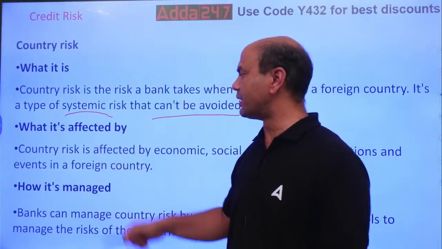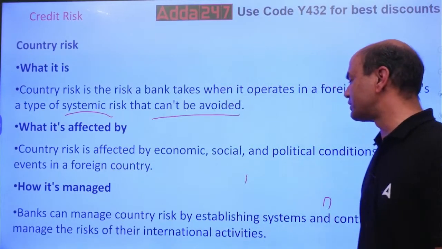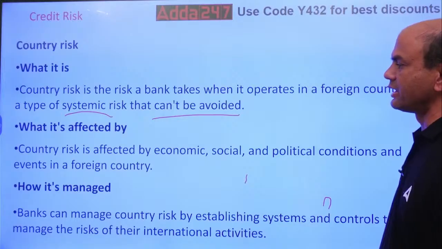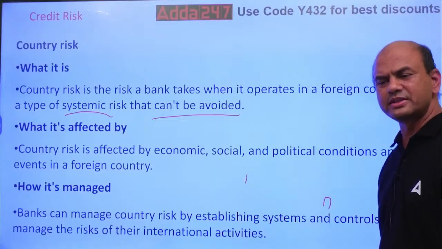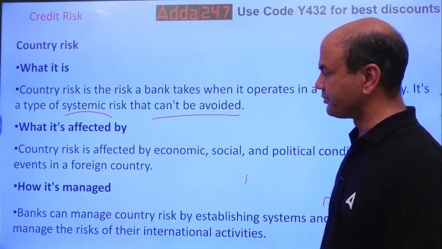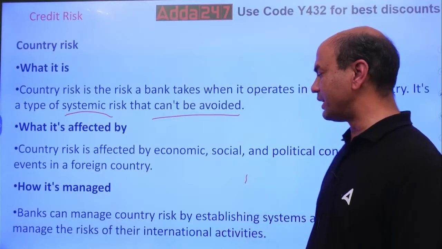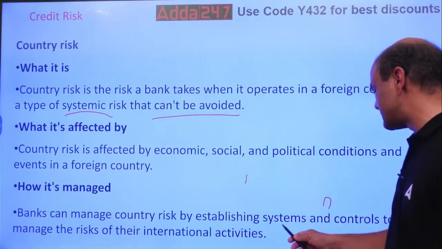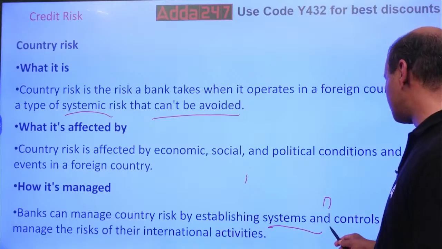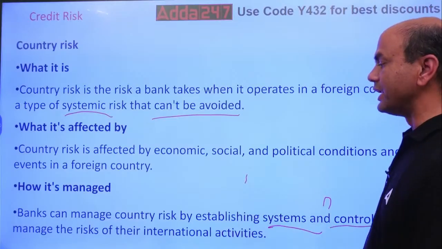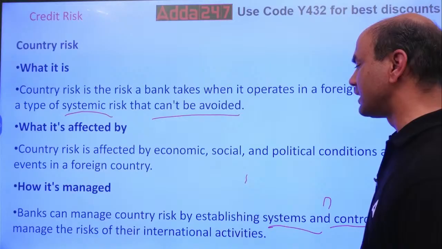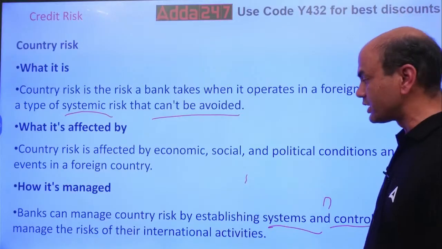What is it affected by? Country risk is affected by economic, social, political conditions and events in the foreign country. Obviously, isn't it? PESTLE, just now we saw it. How is it managed? A bank can manage country risk by establishing systems and controls to manage the risk of their international activities. You can give a limit here.